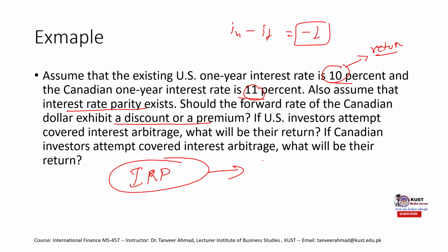When we say that IRP exists, it also means that there is no CIA, no covered interest arbitrage. And what this means is that if someone tries to exploit covered interest arbitrage, because it isn't there, they won't be able to exploit it. So any US investor trying covered interest arbitrage would earn exactly what they would have earned in their home country. Any Canadian investor would earn exactly what they would have earned in their home country. So they won't try for covered interest arbitrage.